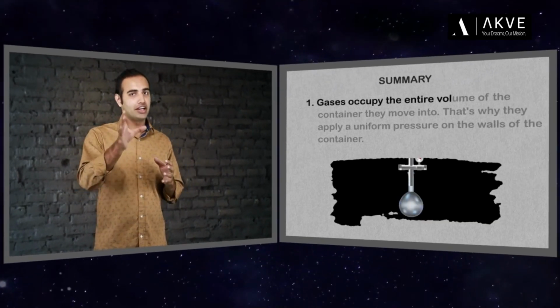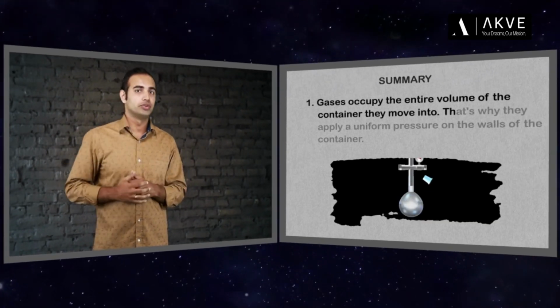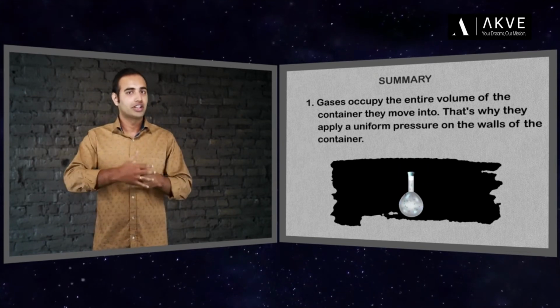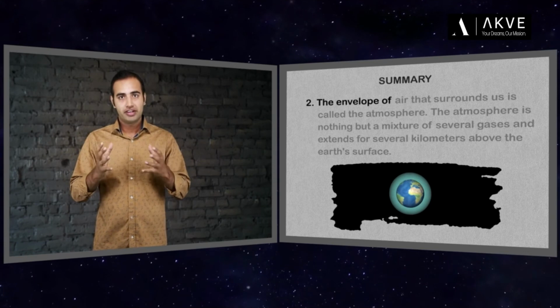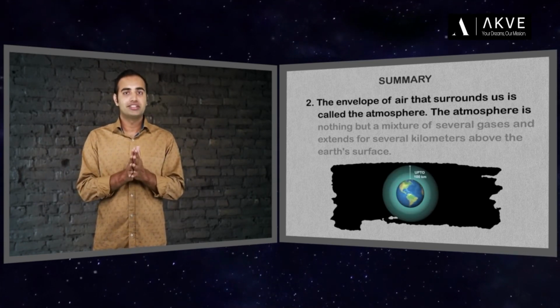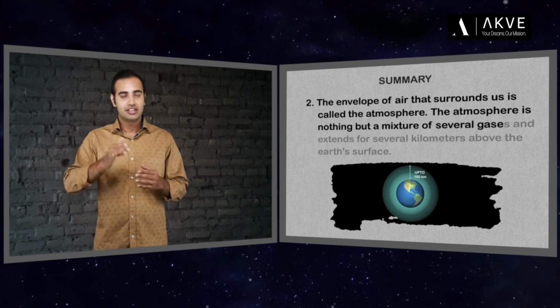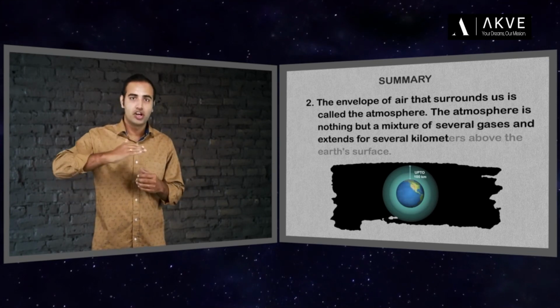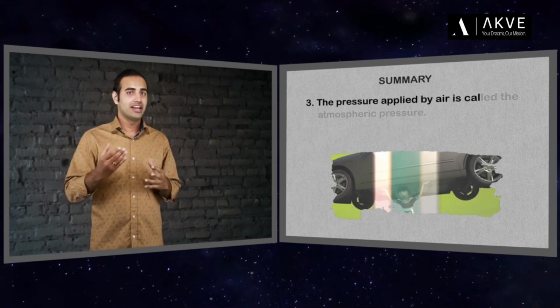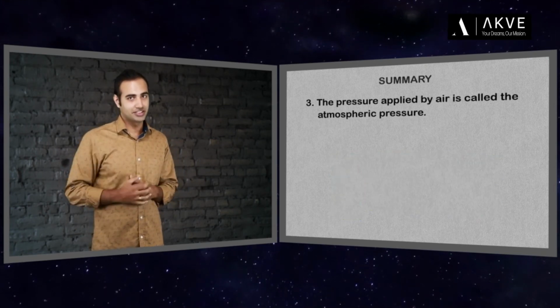Gases occupy the entire volume of the container they move into. That's why they apply a uniform pressure on the walls of the container. The envelope of air that surrounds us is called the atmosphere. The atmosphere is nothing but a mixture of several gases and extends for several kilometers above the Earth's surface. The pressure applied by air is called the atmospheric pressure.